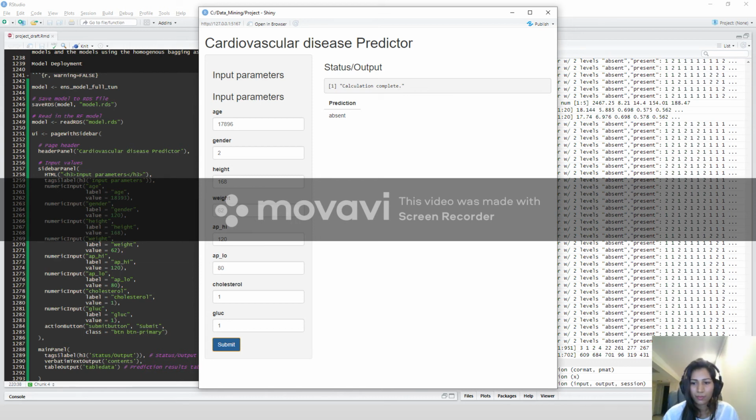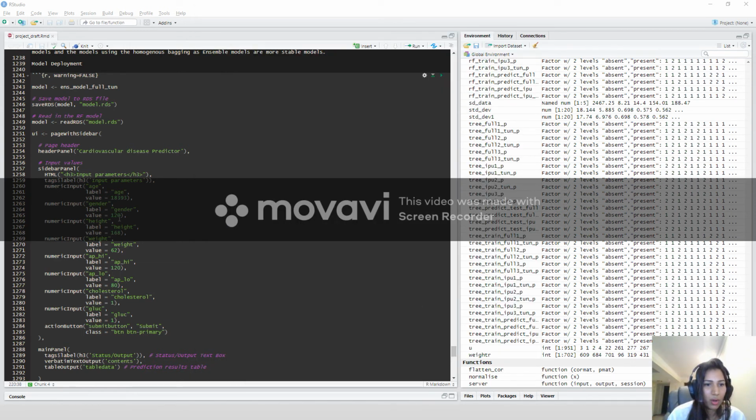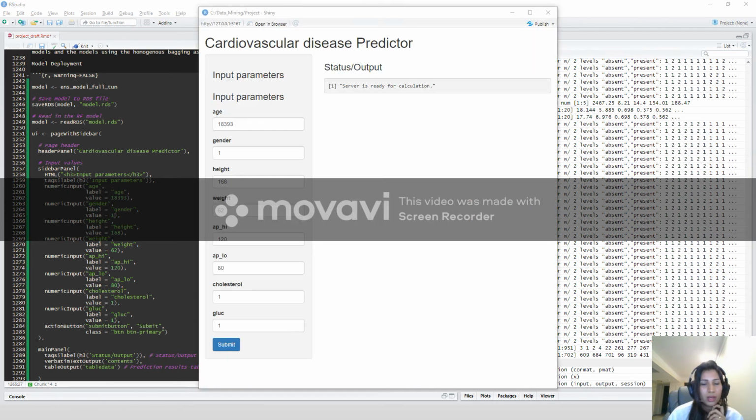So looks like I gave the wrong gender default value, so I'll give this as 1 and then run again. So yeah, here we have the correct value, and if we submit, we'll get it as absent, and we can change the gender and cholesterol levels and the height, etc., and that will give us the prediction.